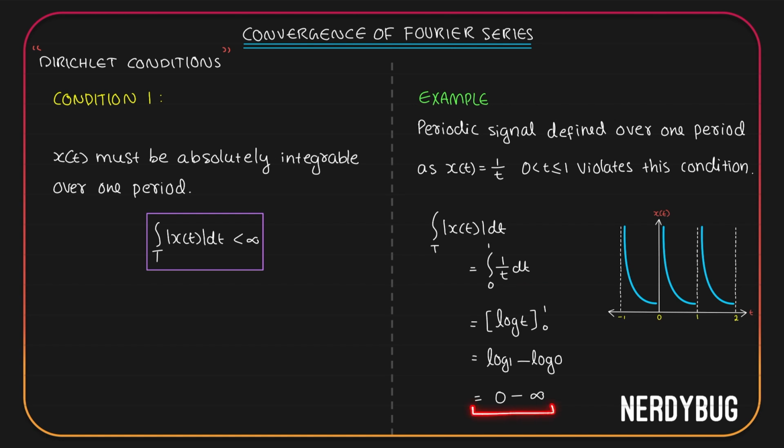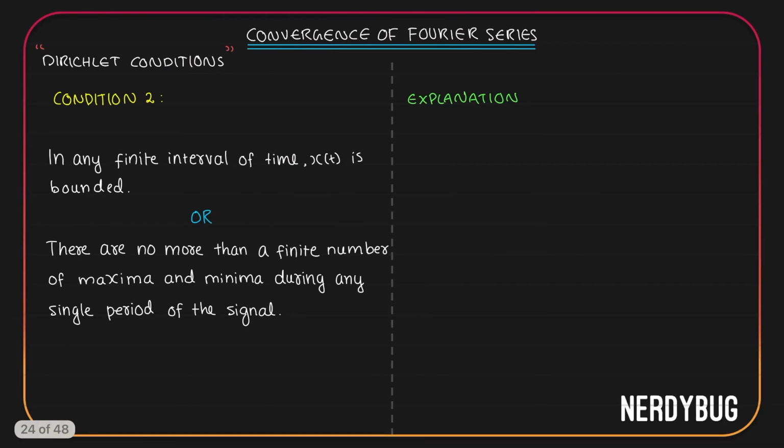Since this is not a finite value, the coefficient for our kth component signal a_k will also not be a finite value, it will be infinite. So we can say it is not going to converge to a finite value. Instead, it diverges. The second condition we have to learn is this. In any finite interval of time, x of t is bounded. Or in other words, there are no more than a finite number of maxima and minima during any single period of the signal. For example, let us say you take a sine function like this.